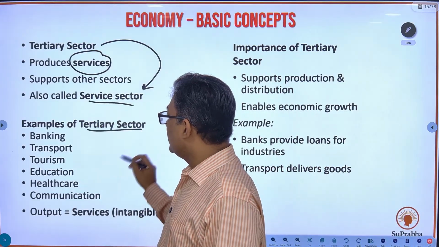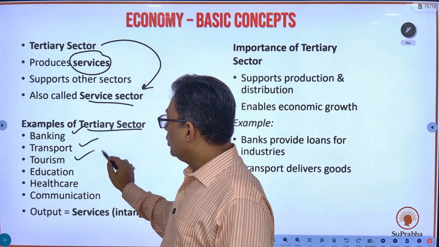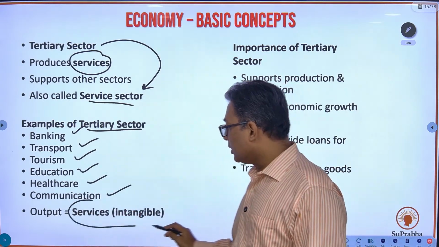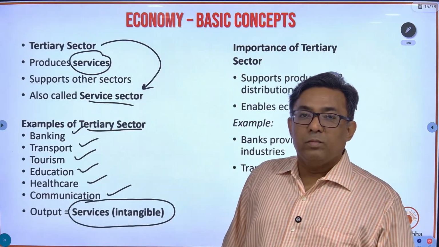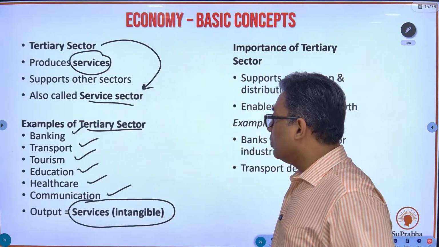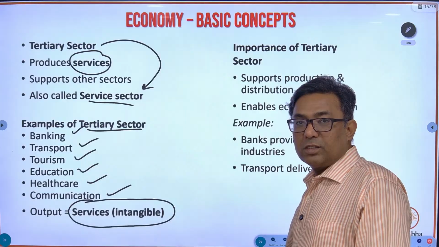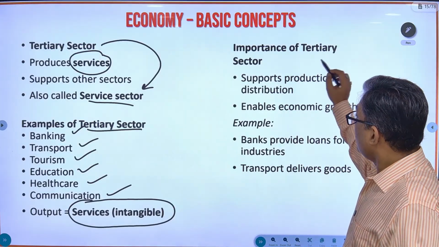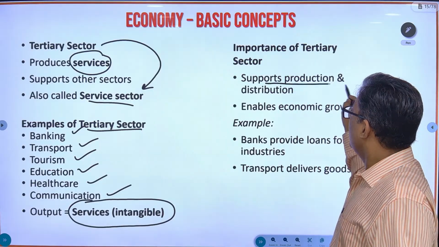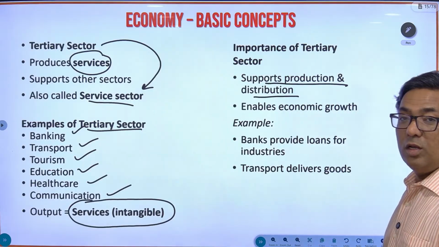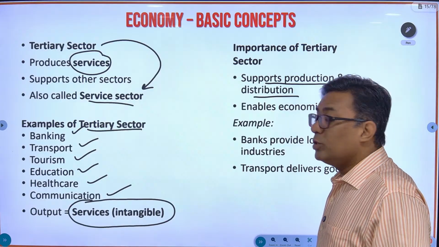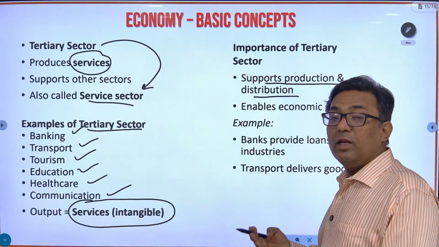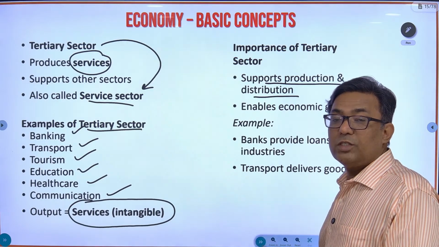Examples of tertiary sector: banking, transport, tourism, education, healthcare, communication. So the output of the tertiary sector is services. Then the importance of tertiary sector: it supports production and distribution. There cannot be any production and distribution without the tertiary sector. Banking services have to be there, transportation services have to be there, communication services have to be there.